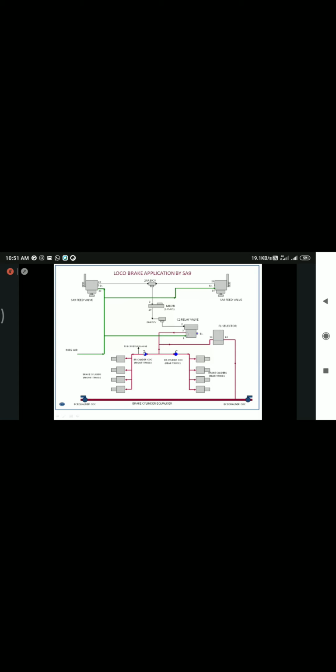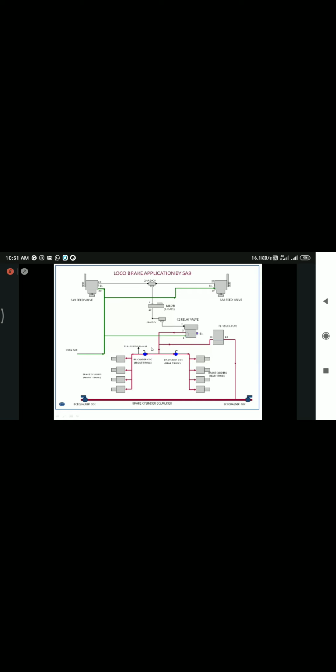This is called the bogey isolation cock, or front truck brake cylinder cock. This is the rear truck brake cylinder cock. The BC pressure gauge available in the loco, to indicate whether brakes are applied or not, is taken from the front truck after this cutout cock. Okay, this is the brake cylinder applied.